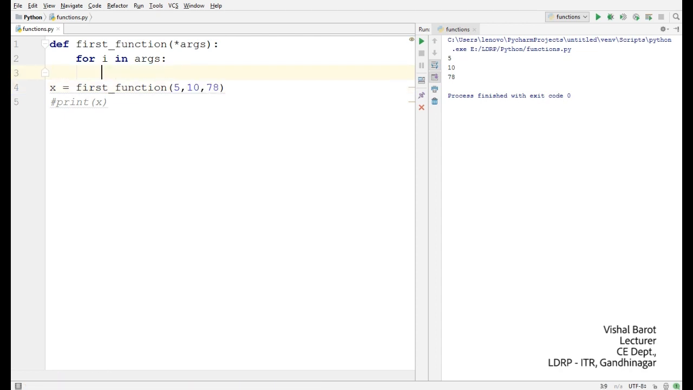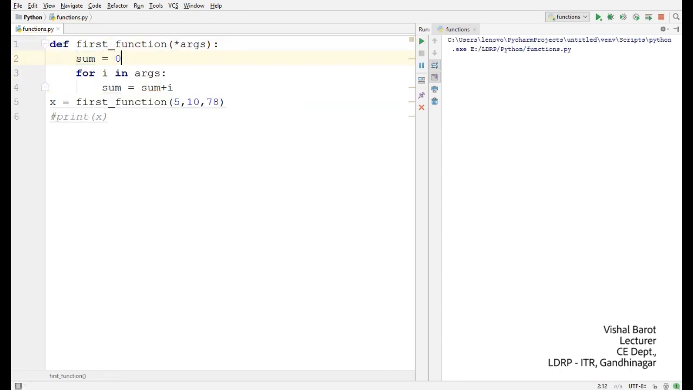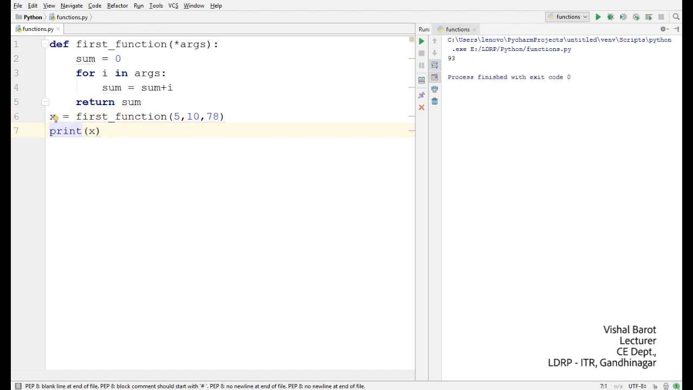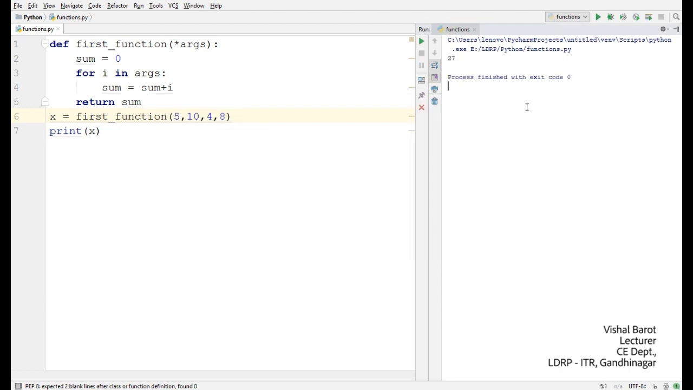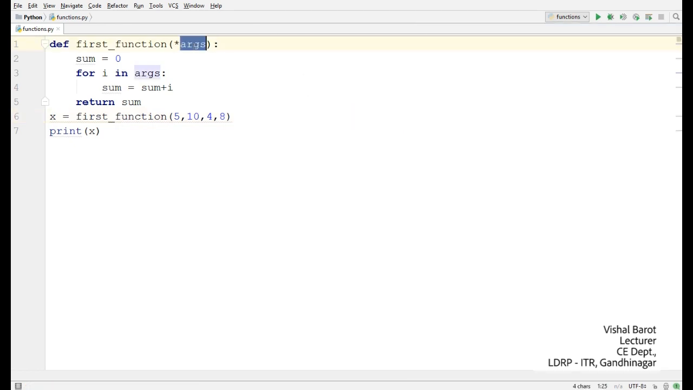If you want to perform a summation of them and you do not know the number of arguments, the simple fundamental again: sum is equal to sum plus i, and let's say sum is equal to 0. Let's run the program. Okay, we did not return anything, so return sum and let's print it. 93. In this case, even if there are only 2 arguments, the answer would be 15. If there are 4 arguments, again the answer would be there, 27. Which means when you do not know the exact number of arguments that will be passed during the calling of the function, we should definitely use arbitrary arguments.